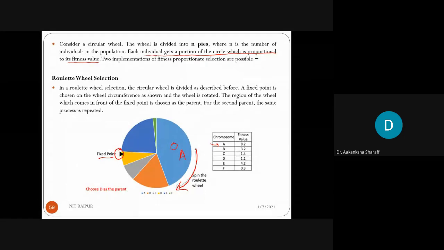Now the region of the wheel which comes in front of the fixed point is chosen as the parent. For the second parent, the same process is repeated. Like here, when we are spinning this wheel, in front of this fixed point, yellow color is coming. Yellow color represents this is A, this is B, this is C, and these are some, so suppose D, E or F you can say. Clear? So it is representing the value as E.